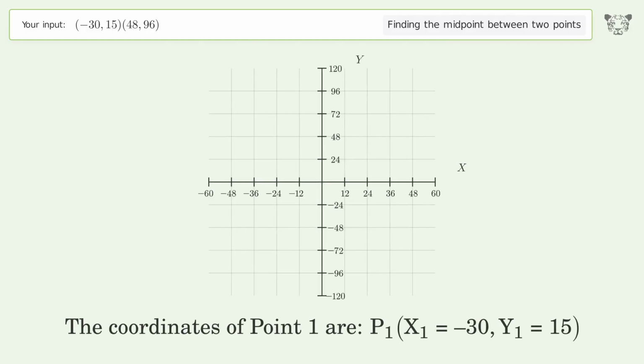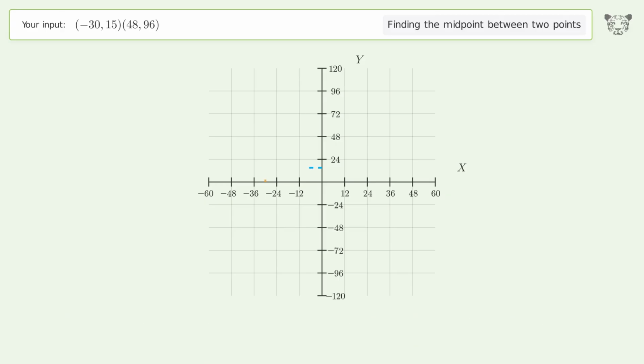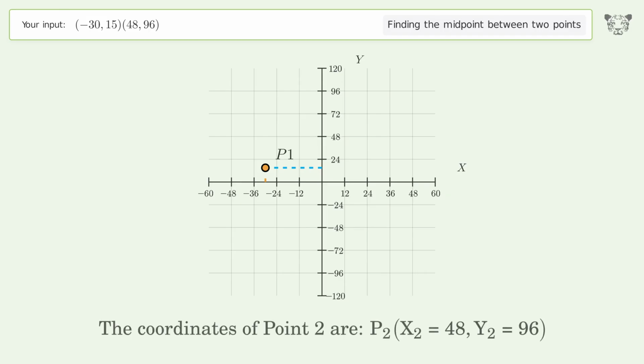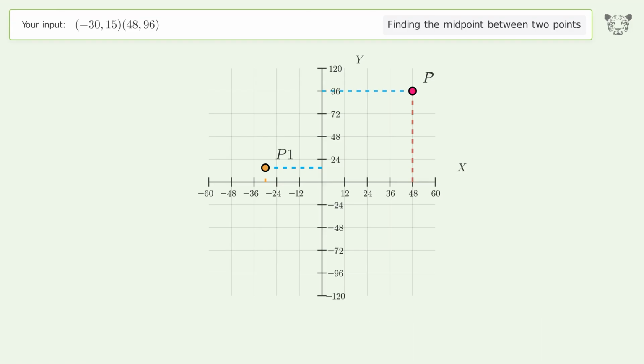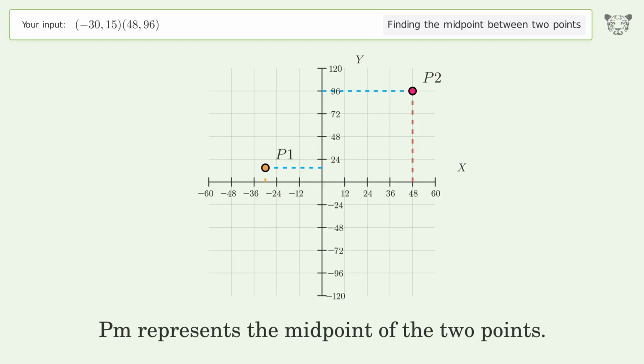The coordinates of point 1 are x1 equals -30, y1 equals 15. The coordinates of point 2 are x2 equals 48, y2 equals 96. PM represents the midpoint of the 2 points.